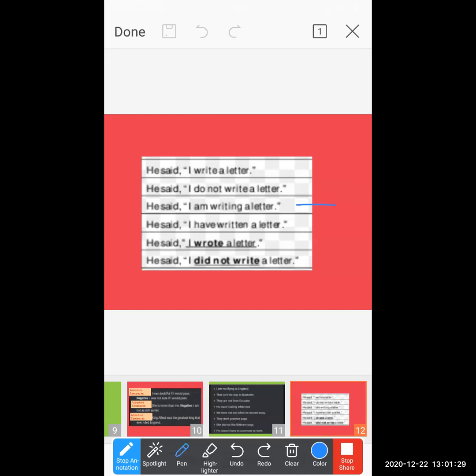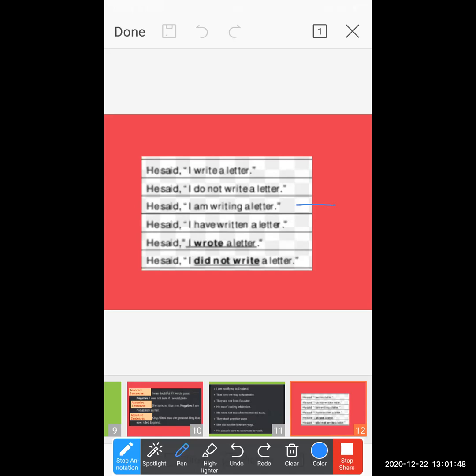Why? Because we are using the word not here, so this sentence comes under the negative also. And the basic meaning remains the same. I'm not stop writing a letter. What's the meaning of the sentence? That means you are still writing a letter.